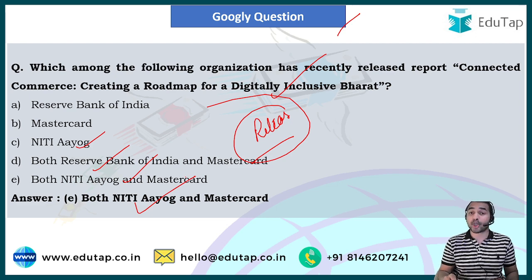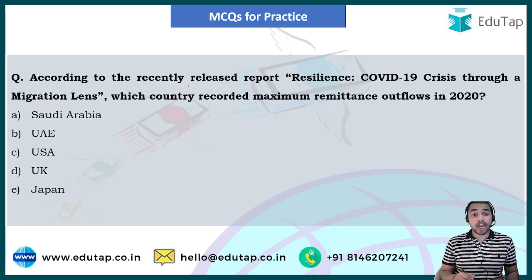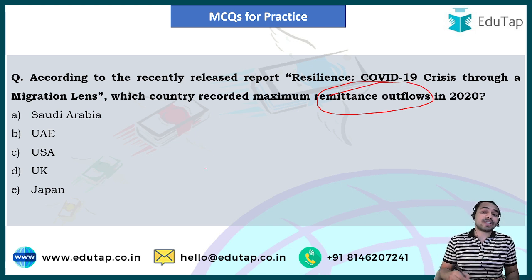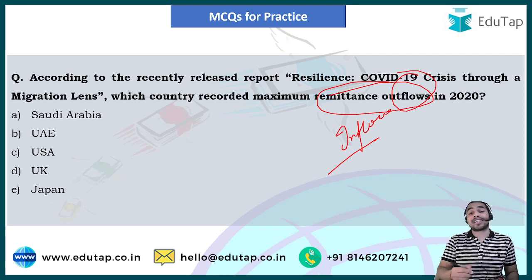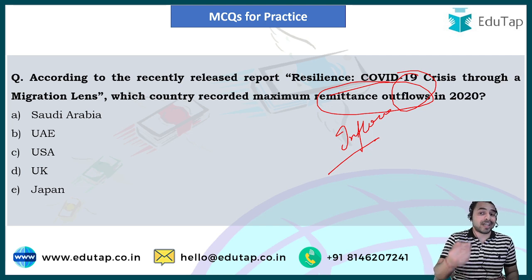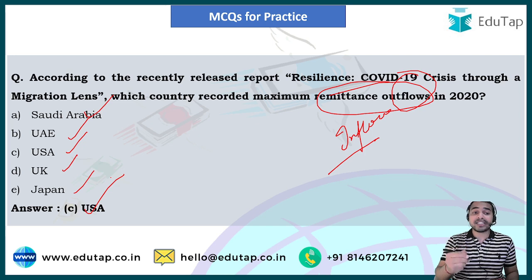Now let's move on to the next question from the session. According to the recently released report, which country has recorded the maximum remittance outflow? Till now, the last question was related to remittance inflow, and now we have a question on remittance outflow. Tell me in the comment section below which country has recorded the maximum remittance outflow in the year 2020. The options are Saudi Arabia, United Arab Emirates, USA, UK and Japan. The right answer is USA, the United States of America, the country which recorded the maximum remittance outflow in 2020.